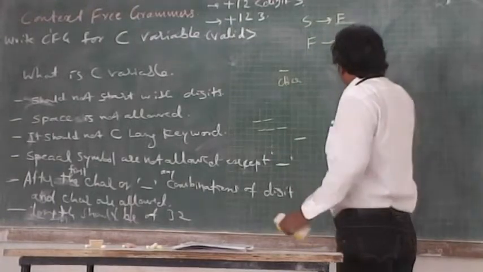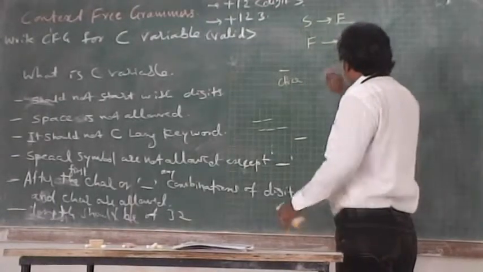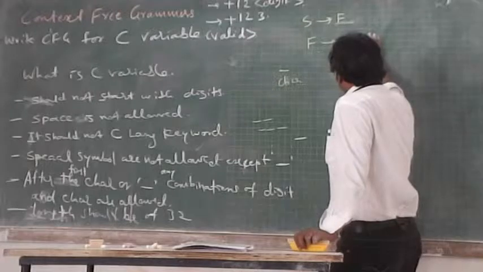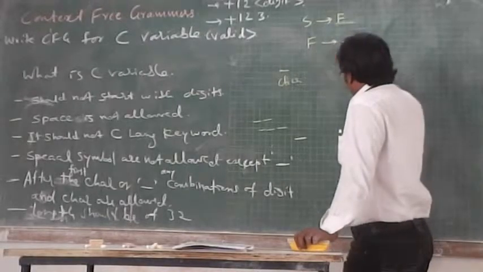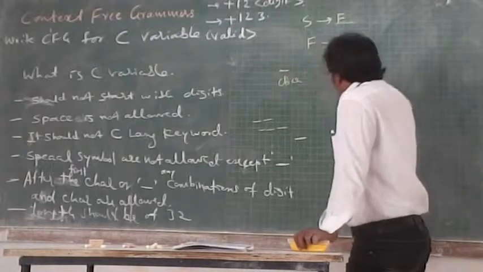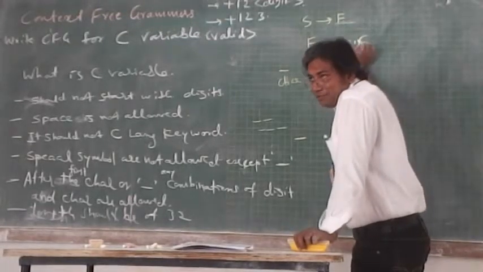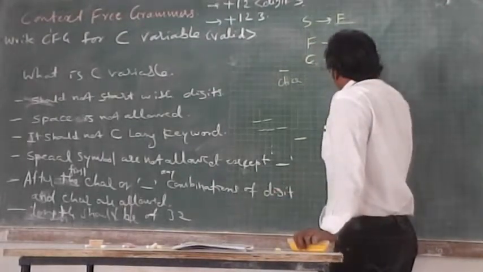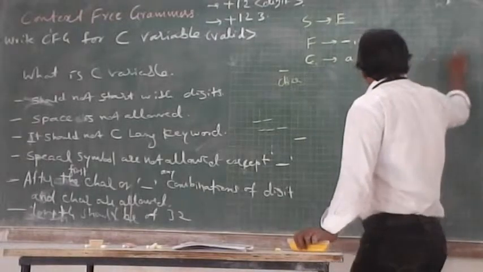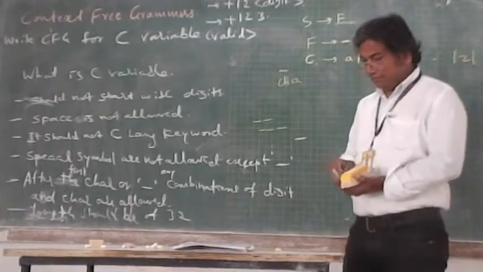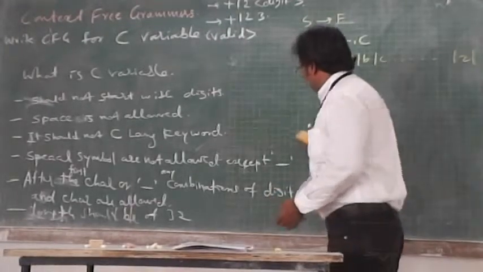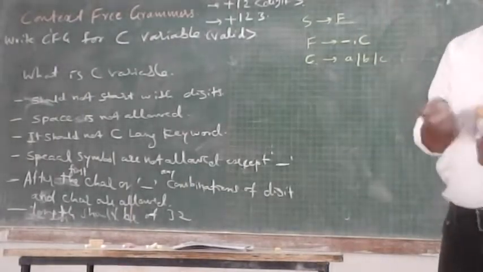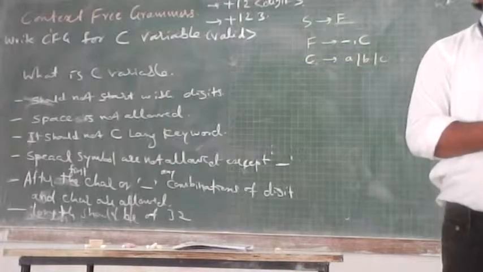So F, I can say like this: F is a non-terminal, and I am considering this as an underscore or a character, where the character is A, B, C up to Z. Next, after F, you may need combinations of characters and digits.